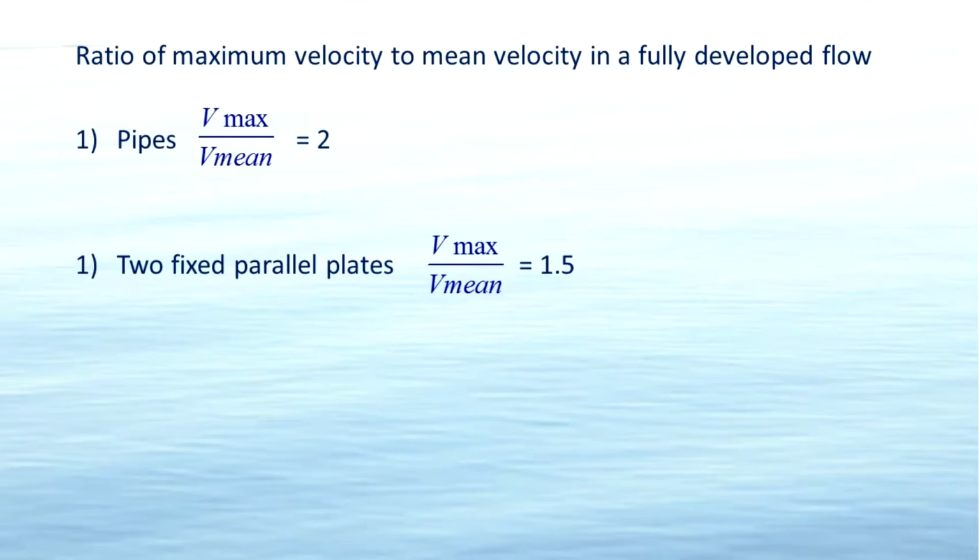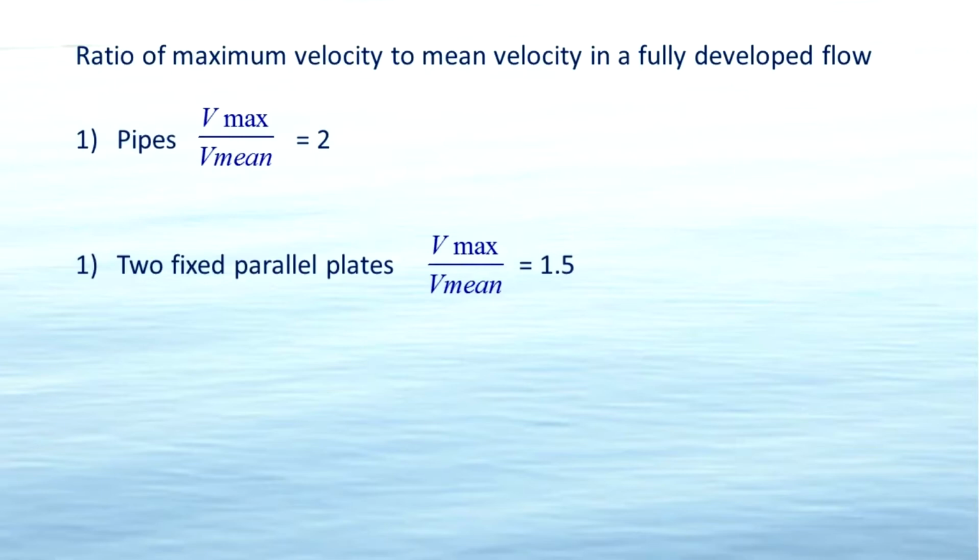Next note: the ratio of maximum velocity to mean velocity for a fully developed flow. For pipes, the ratio of maximum velocity V max to V mean is equal to 2. And for the fluid flowing between two parallel plates, V max by V mean is equal to 1.5.